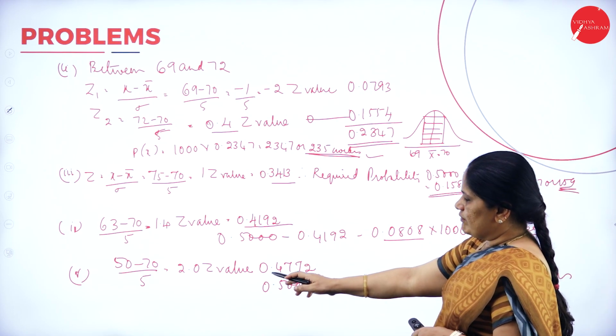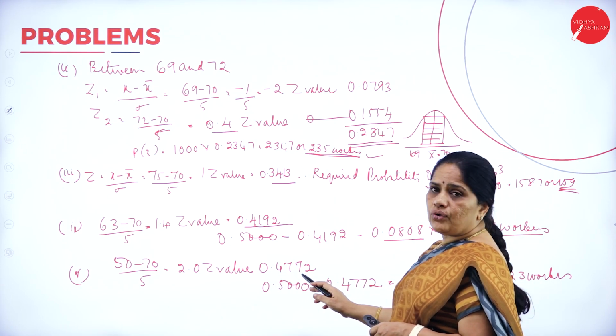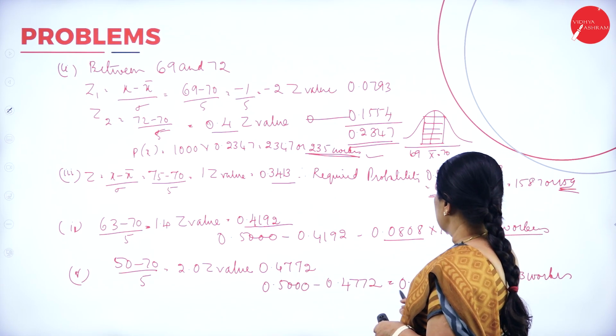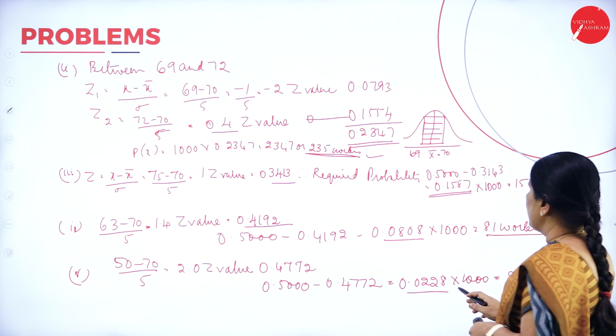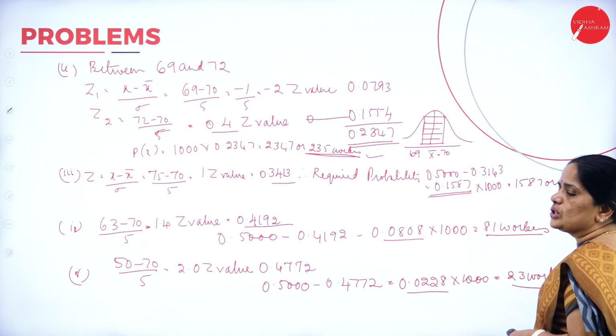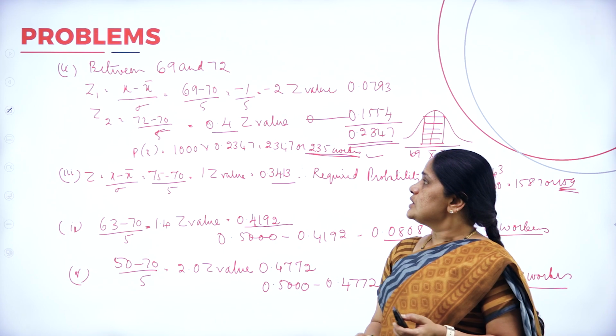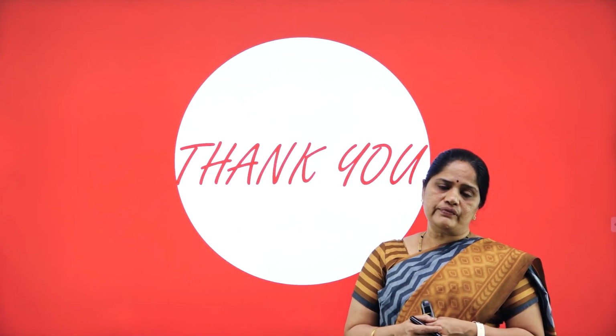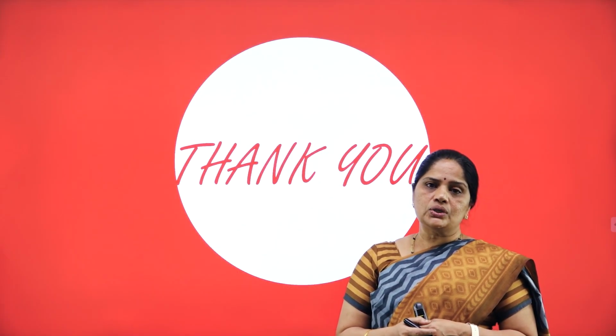The Z value for 2 is 0.4772. So 0.5000 minus 0.4772 is 0.0228, into 1000, so 23 workers. So we have come to the end of this session. Hope you have followed. Thank you.